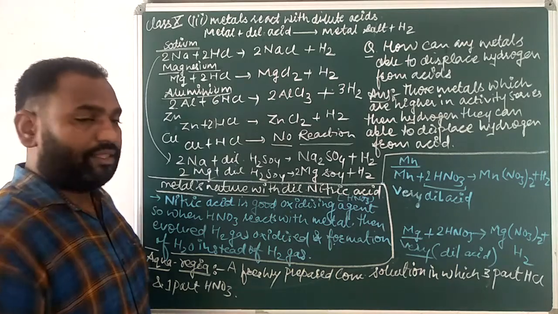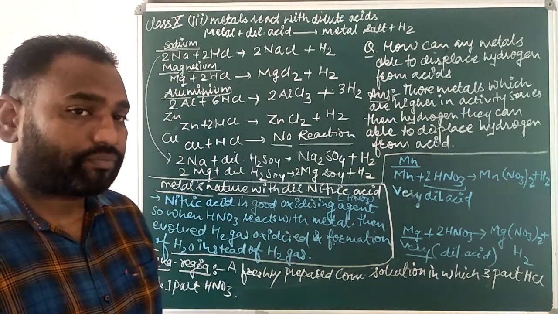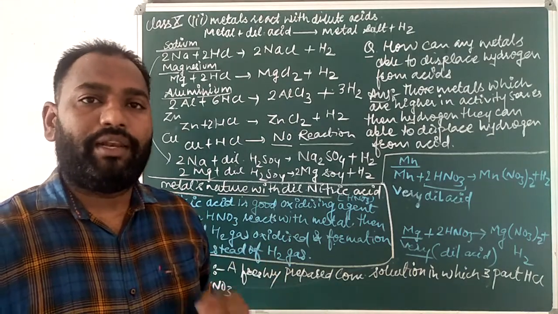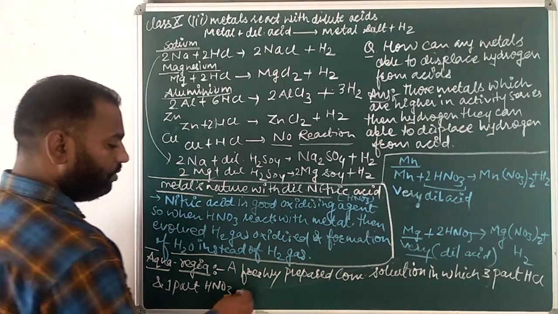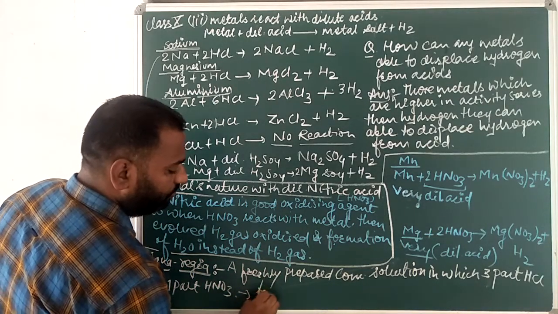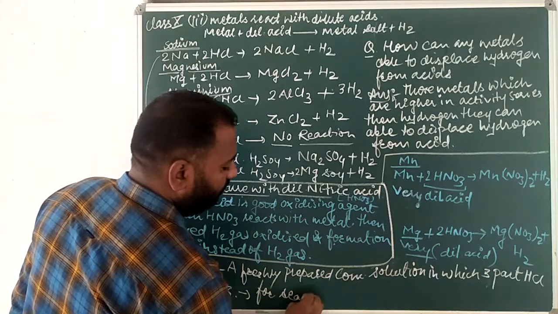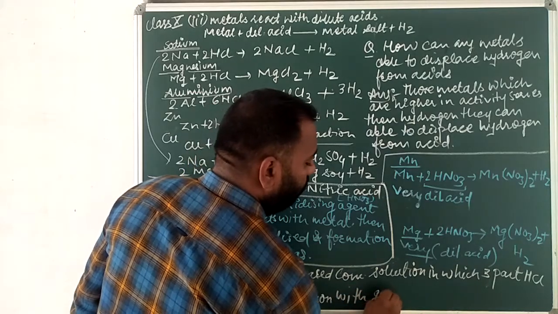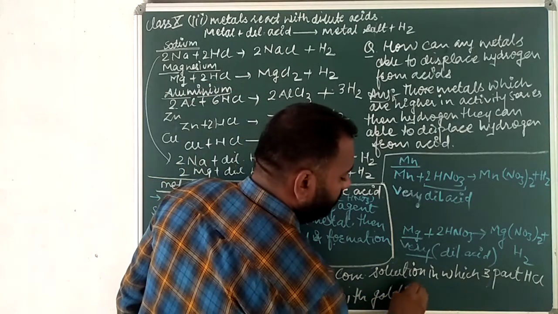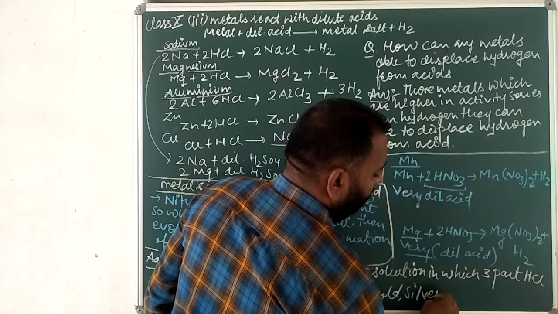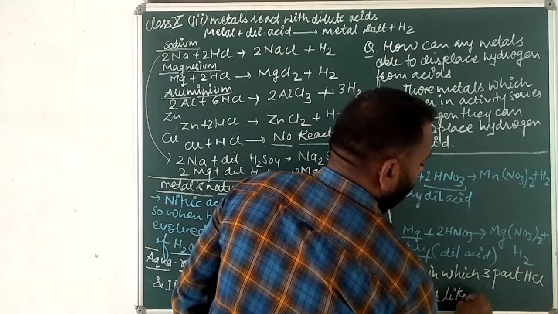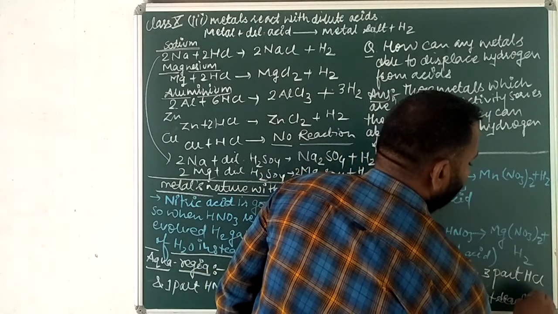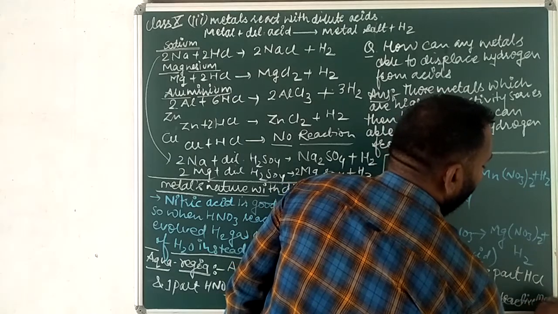aqua regia, and this aqua regia we generally use for making a reaction with the least reactive metals. Okay, least reactive metals, it means gold, silver, like the least reactive metals.